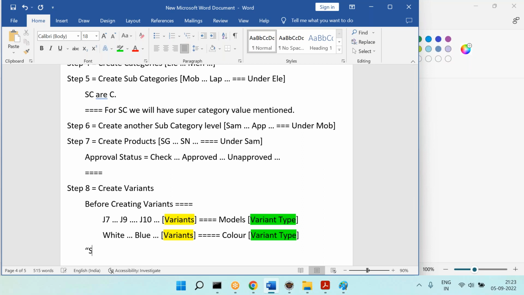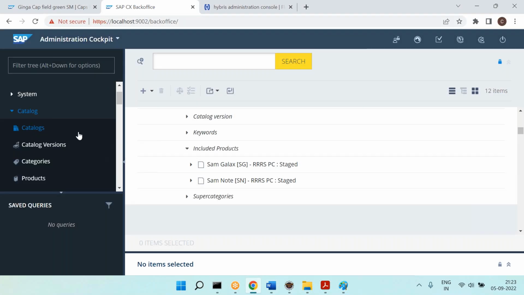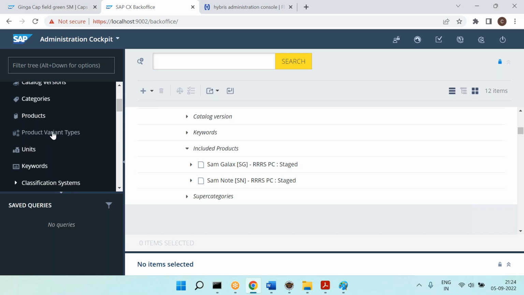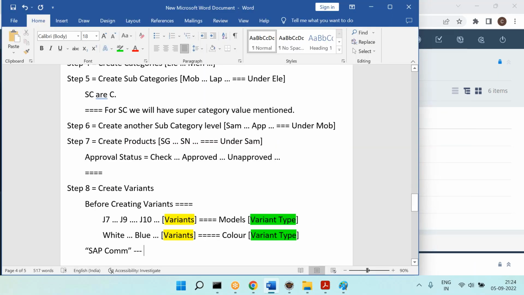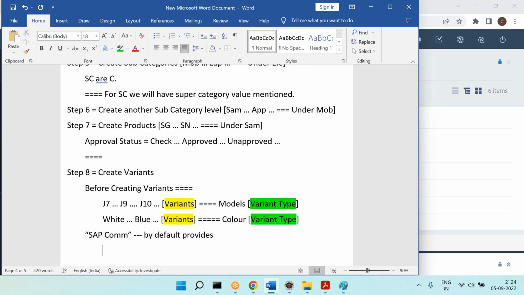SAP Commerce by default provides 3 variant types. That's why yesterday you asked what is the variant type. So now you can go to the variant type. You can see SAP Commerce by default provides size variant, style variant, color variant like that. Style variant type, color variant type, size variant type, and so on.